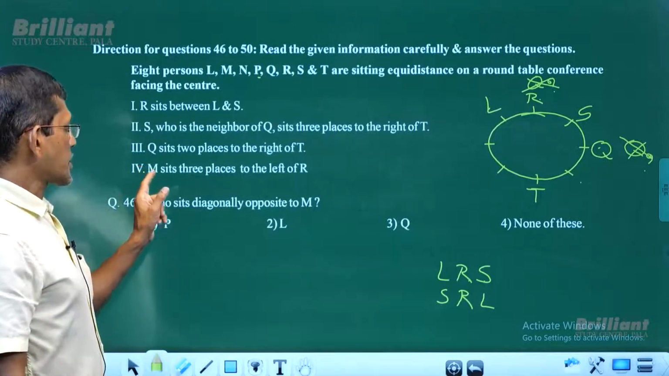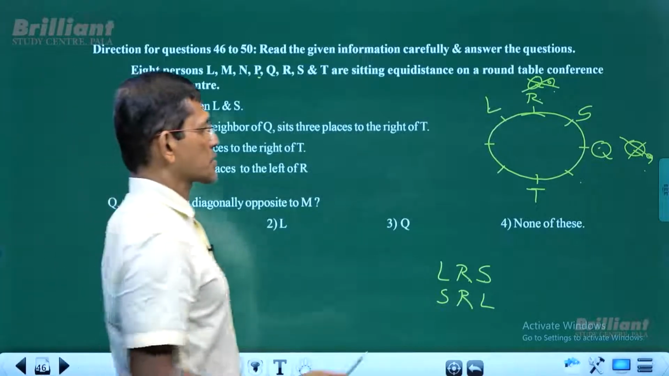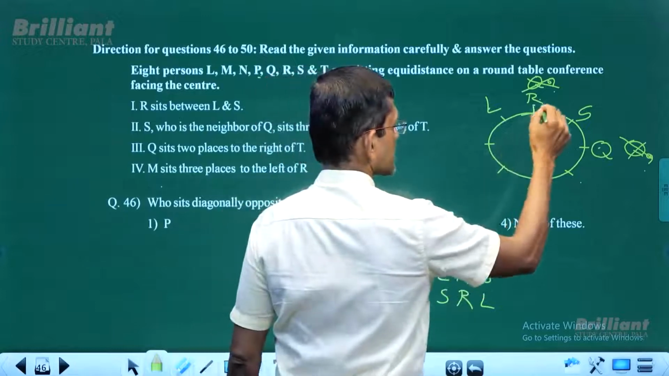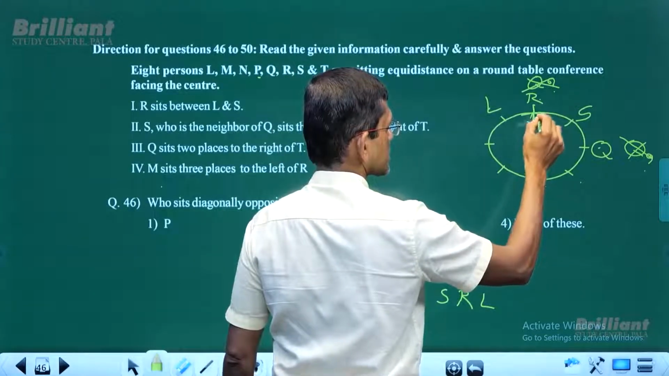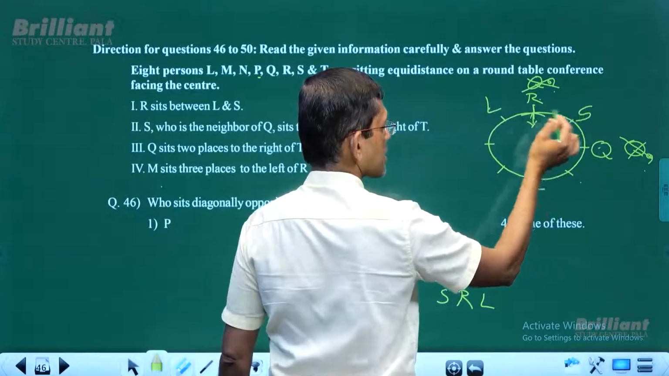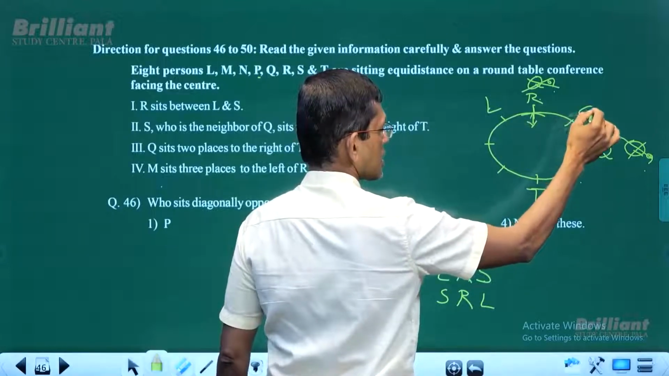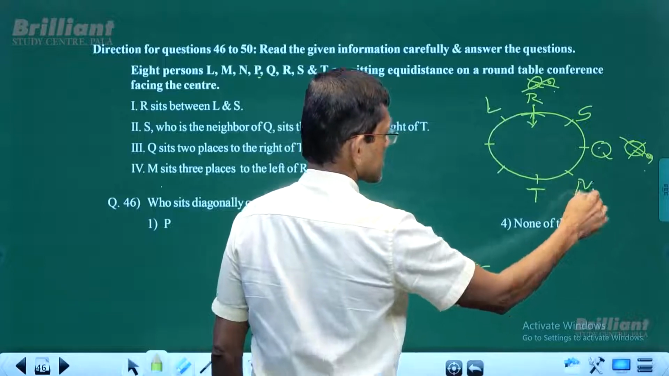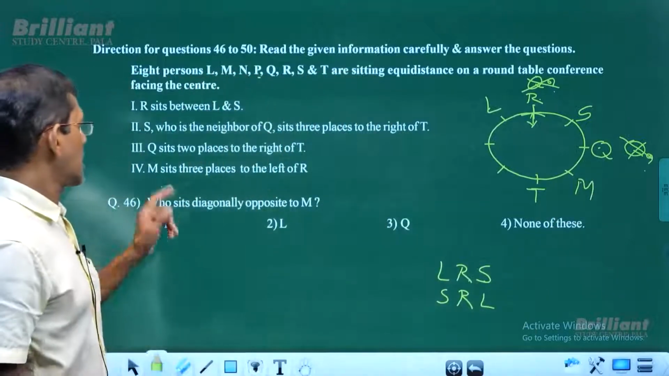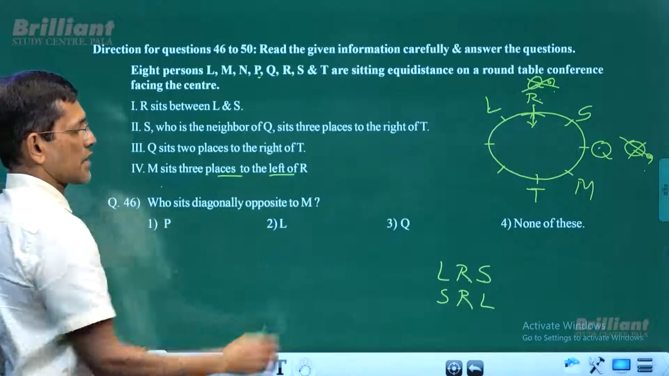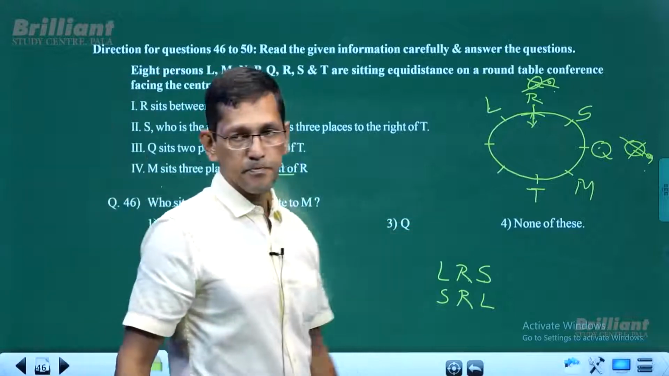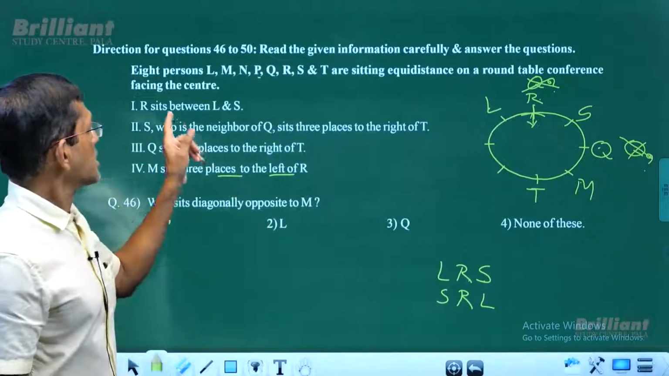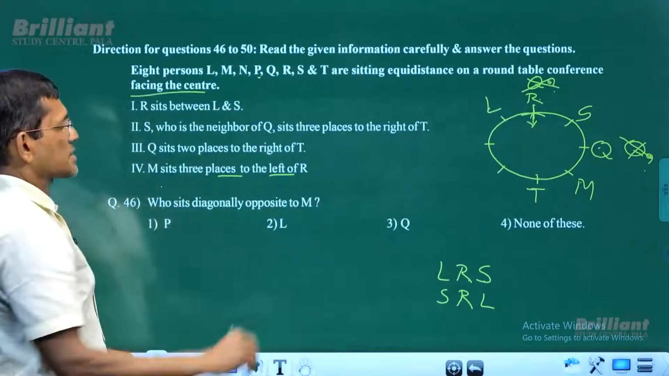Now M sits 3 places to the left of R. So which is the left hand side of R? This is the left hand side. R is facing this direction. This is the left hand side of R. This is the right hand side of R. So 1, 2, 3. M sits 3 places to the left of R. So M is here. And it's clearly mentioned that all of these people are facing the center.